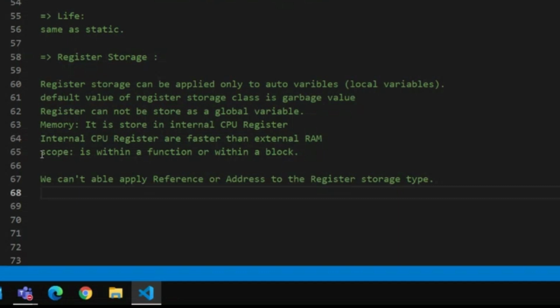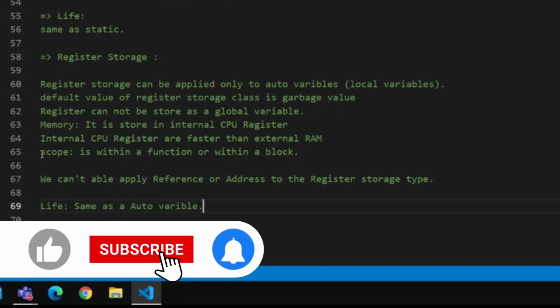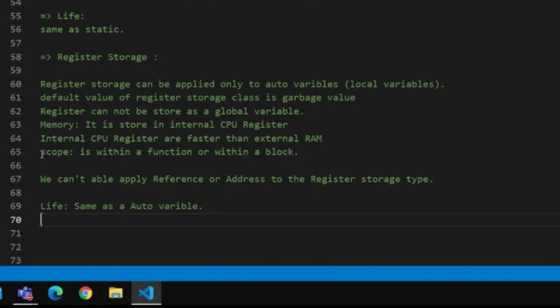So what is the life? Life is the same as an auto variable. When the function gets created, life starts. When the function gets terminated, life ends. It is similar in a block also. Okay, this is the register storage type. We can see with one program how to use a register.